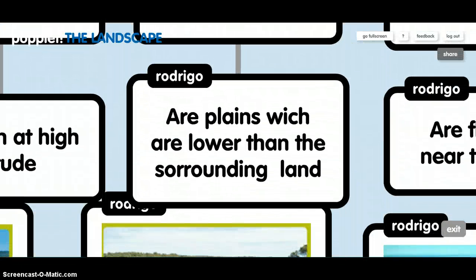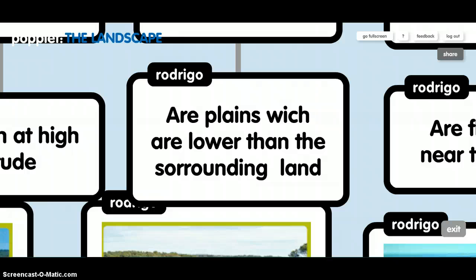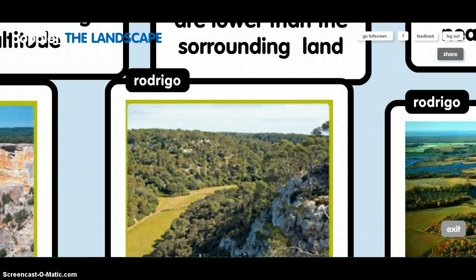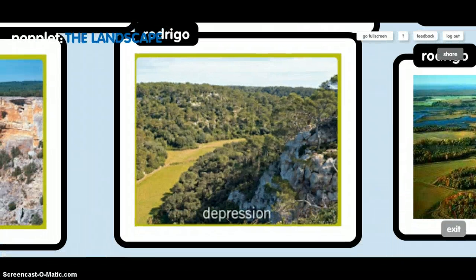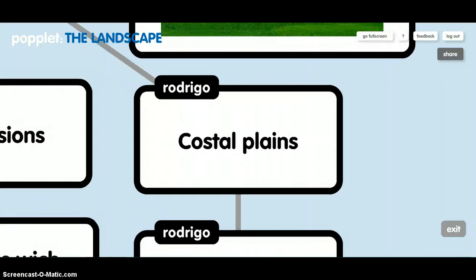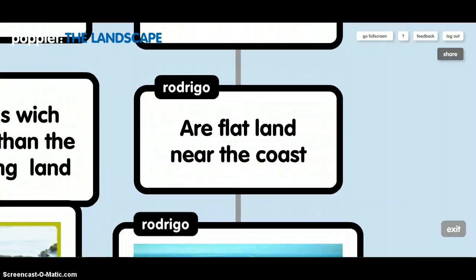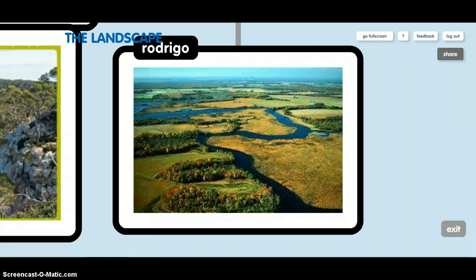Depressions are plains which are lower than the surrounding land. This is a photo of depression. Coastal plains are flat land near the coast. This is a photo of coastal plains.